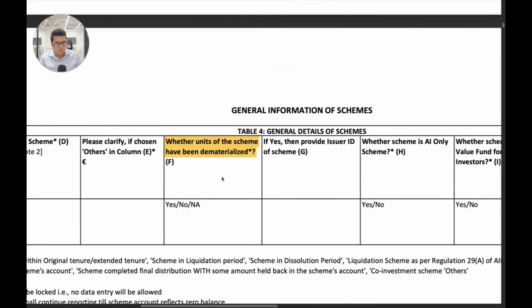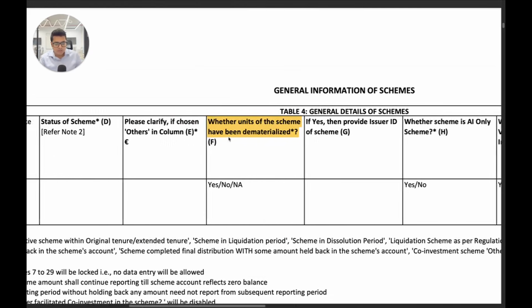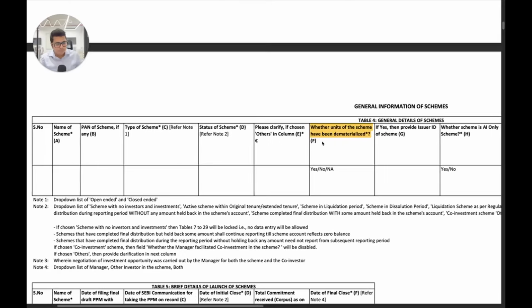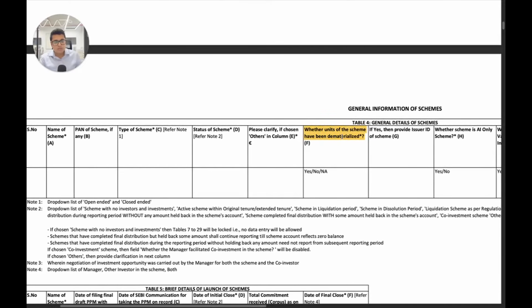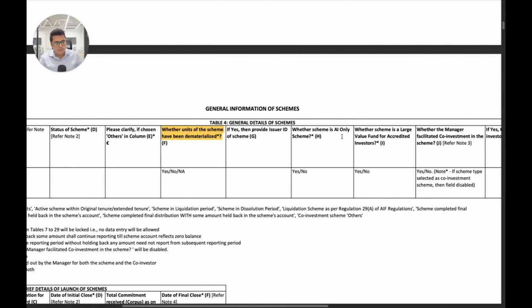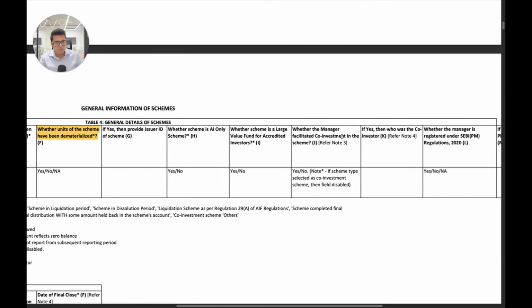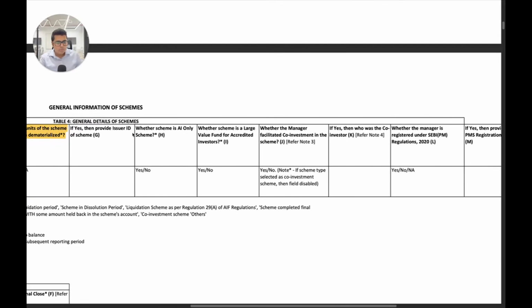So this is also something that is new, and we have to mention this as well. This is again something that could become a non-compliance if the units of the schemes have not been dematerialized, as there's a mandate that units have to be issued in a dematerialized format only. And then provide issuer ID of the scheme. Is the scheme an AI only scheme, or something they have asked newly?